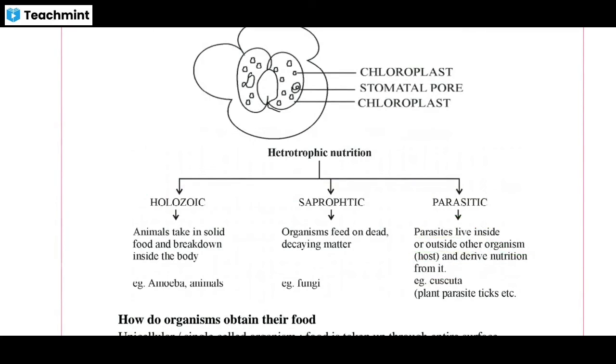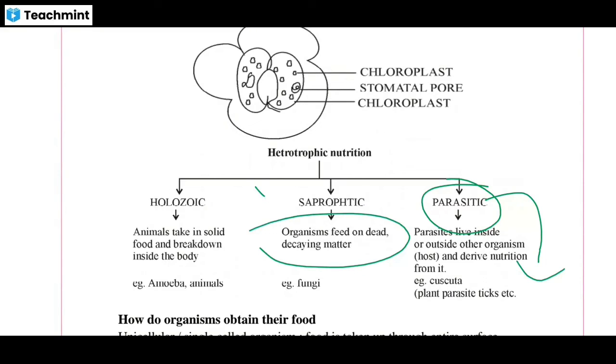It means, as you are a living organism, an animal, as we are human beings, you see a mosquito comes to our body, and they inject something. So when a mosquito comes on our body, we are the host and they inject something. It means the parasitic mode of nutrition takes food from a living organism. Now, what does saprophytic do? Saprophytic nutrition takes food from dead and decaying material, like mushroom. And what does holozoic do? They first ingest the food and store it, then the food gets broken down inside, and after that they use this food as a form of energy.